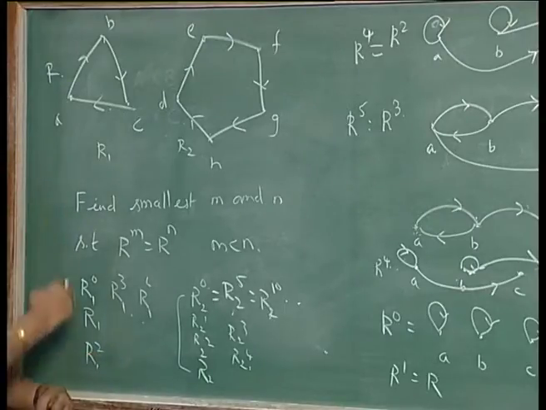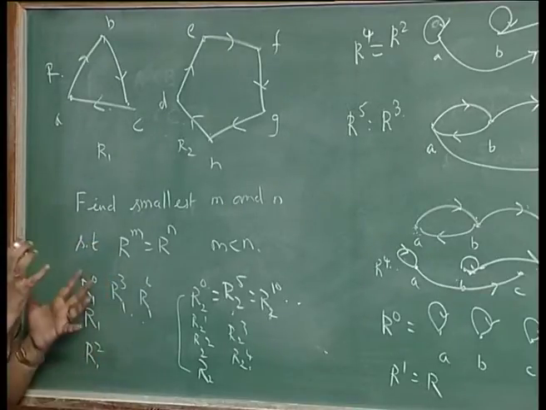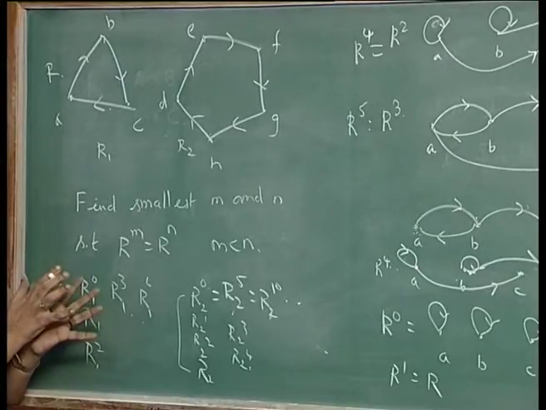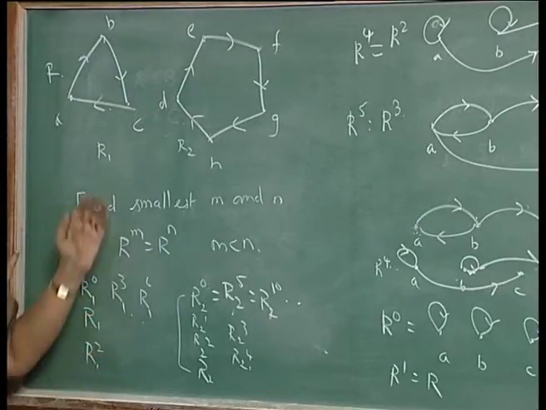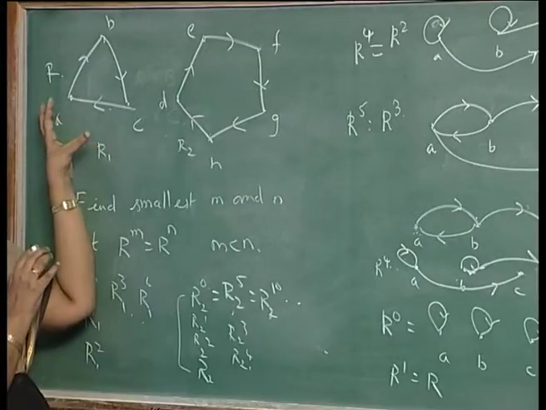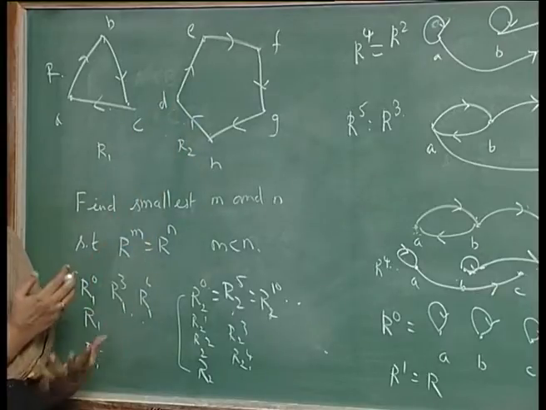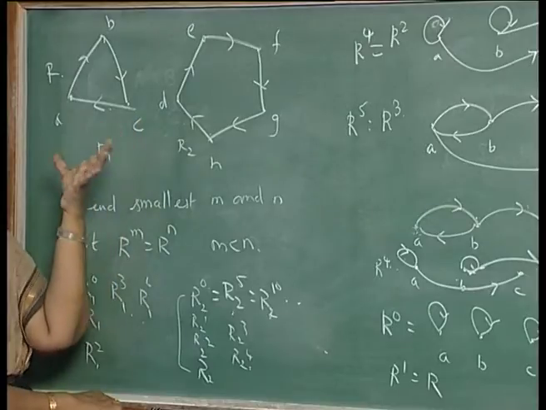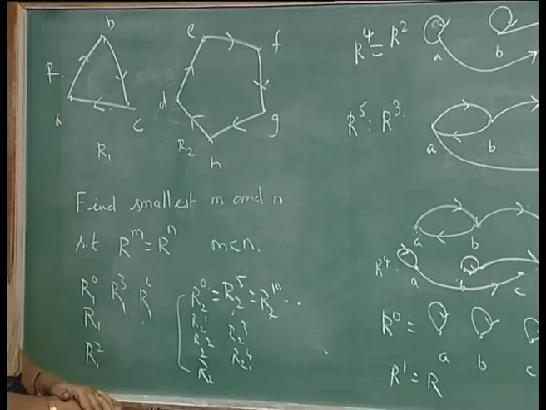So the first component will repeat after every 3 steps, the second component will repeat after every 5 steps. For the relation to be the same, both the components have to repeat in the same manner. So taking the LCM of 3 and 5, after 15 steps the whole thing will get repeated.